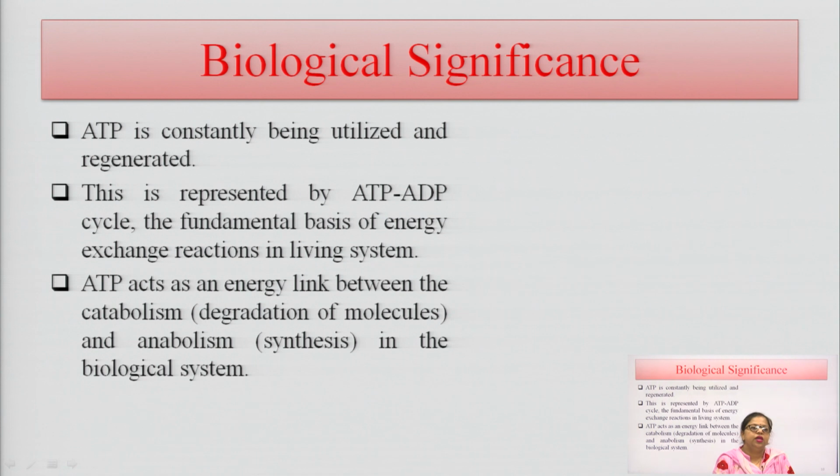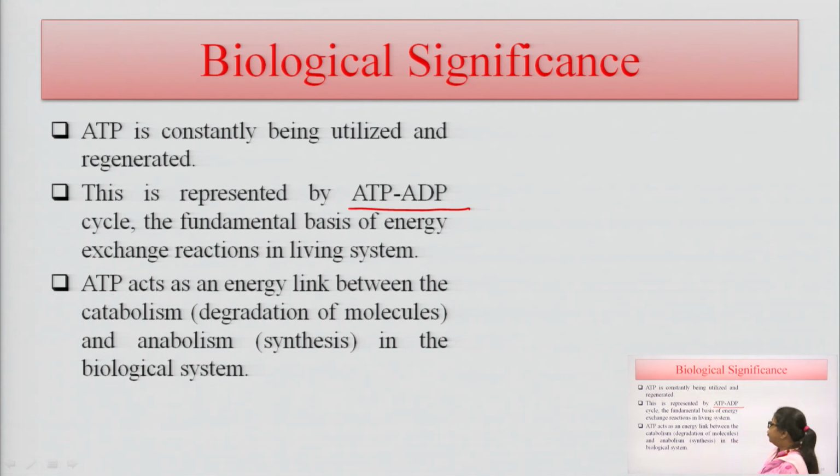So, this ATP is constantly being utilized and regenerated, and it is represented as the ATP-ADP cycle here. This cycle is known as the ATP-ADP cycle, which is the fundamental basis of energy exchange reactions in the living system.